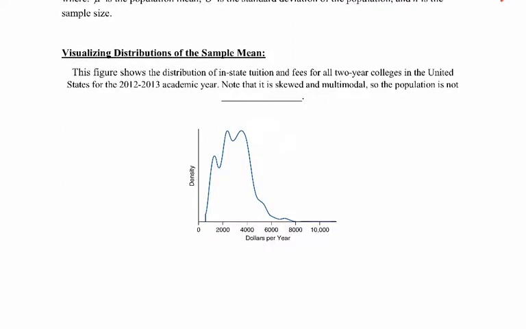So visualizing distributions of the sample mean, just to give you an idea visually of what we're talking about. The figure below shows the distribution of in-state tuition and fees for all two-year colleges in the United States for a particular academic year. Note that it is skewed and multimodal. The population is definitely not normal, taking a look at it. So it looks to me like it's right skewed and it's multimodal because you've got a few different peaks in the graph.